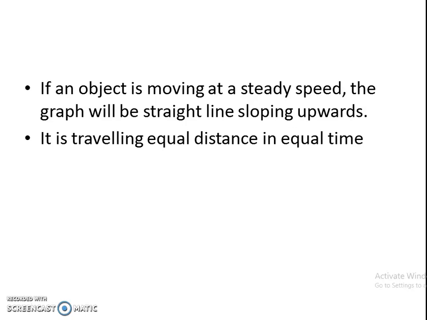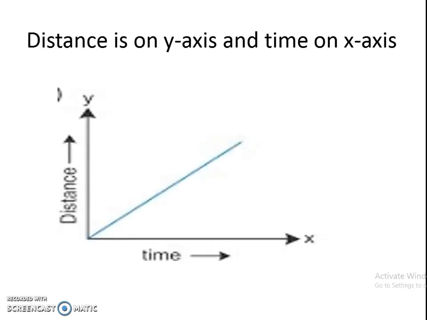It will be traveling equal distances in equal intervals of time. For example, in the first 5 minutes it will cover 10 meter, next 5 minutes another 10 meter, and next 5 minutes another 10 meter. So in such cases the graph will be a straight line sloping upwards.